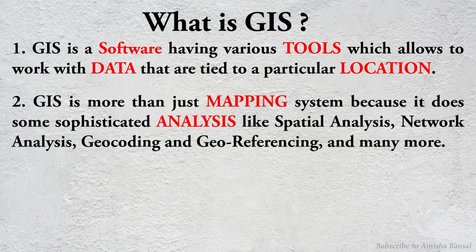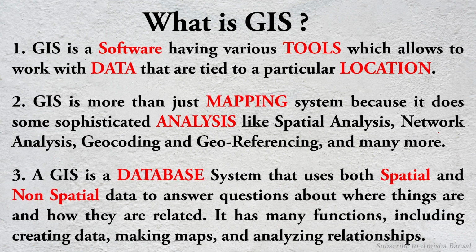GIS is not only about the mapping, it's more than that, because it gives us some sophisticated analysis like spatial analysis, network analysis, geocoding, georeferencing, and many more. And GIS is a database system that uses both spatial and non-spatial data to answer various questions about where things are and how they are related.